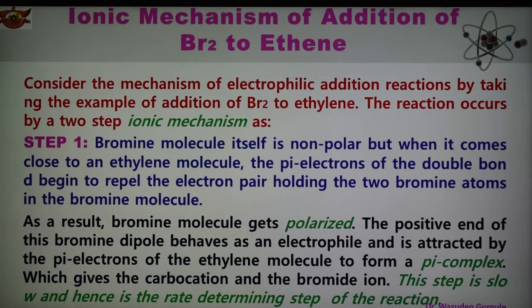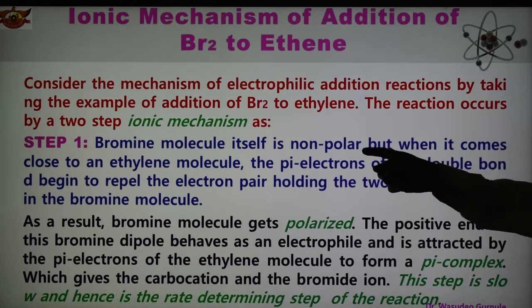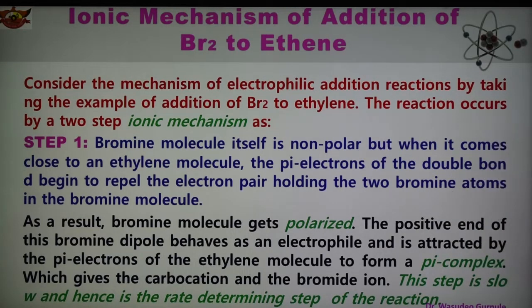This ionic mechanism consists of two steps. Step 1 is given here. In step 1, the bromine molecule itself is non-polar, because both atoms have the same charge. When the molecule has different charges, then it is polar.